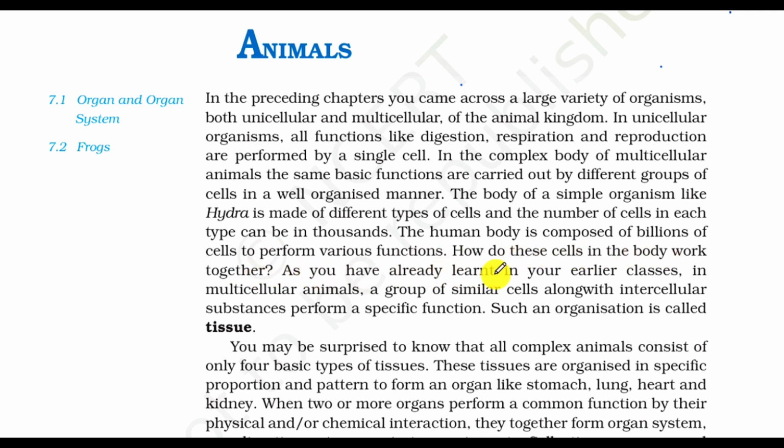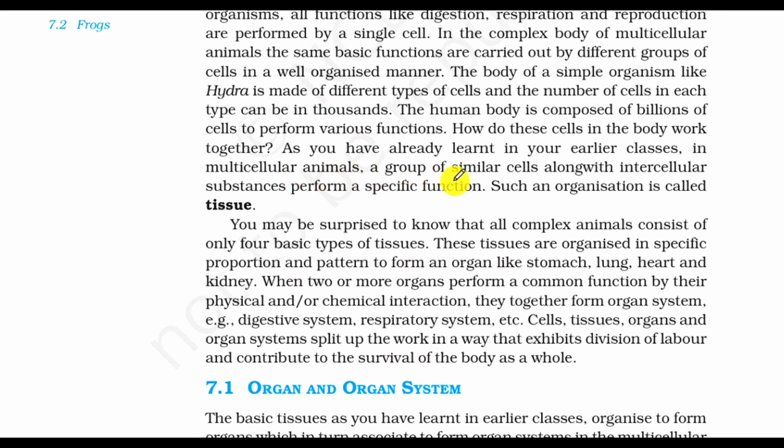As you have already learned in your earlier class, in multicellular animals, a group of similar cells along with intercellular substance perform a specific function. Such an organization is called tissue. You may be surprised to know that all complex animals consist of only four basic types of tissue. These tissues are organized in a specific proportion and pattern to form an organ like a stomach, lung, heart, and